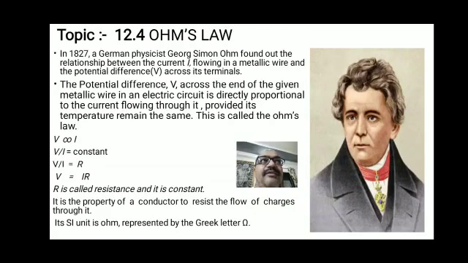How do we write it in a mathematical formula? V is directly proportional to I. When you take V divided by I, it gives a constant. So V upon I is equal to R, so V is equal to IR, where R is called the resistance and it is the constant. R is the property of a conductor to resist the flow of charges through it. Its SI unit is ohm, represented by the Greek letter omega. So this is Ohm's law. It is very easy: V is directly proportional to I, V is equal to IR. Voltage is directly proportional to current, or we can say that current is directly proportional to the voltage.